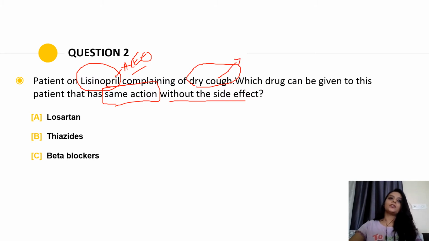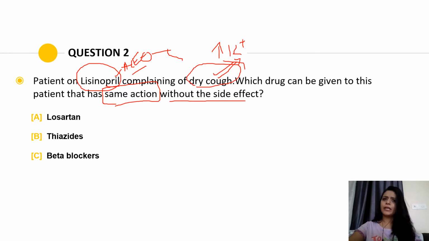The major problem with ACE inhibitors, that means all those drugs that end with pril, is dry cough. Sometimes this can be very problematic because patients will come back to us, since this is the most common side effect, occurring in around 80% of patients. Another important side effect is increased potassium levels in our blood, that means hyperkalemia.